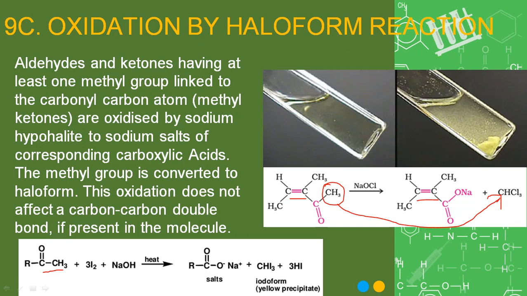In the figure also you can see the product is yellow colored. Here we have taken iodine and NaOH. Very important test for the lab also, the iodoform test, and it is a distinctive test for the methyl carbonyl group. So with RCOCH3 in the presence of iodine and NaOH, you will get yellow precipitates of iodoform.